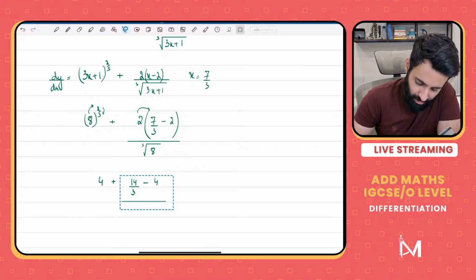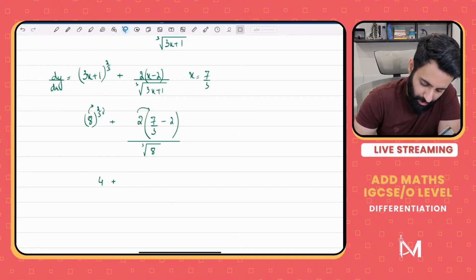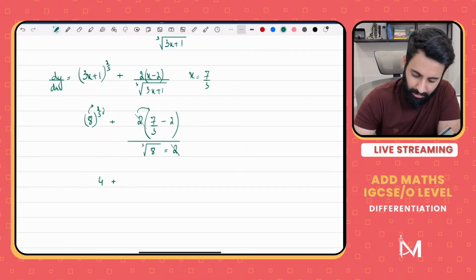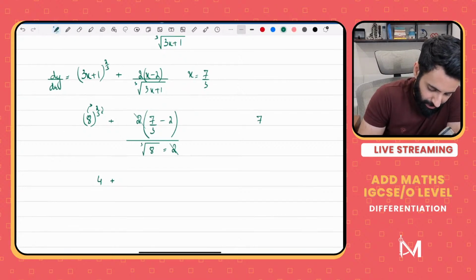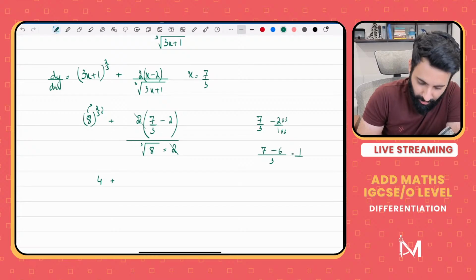I just realized that we can make our life easy. What's cube root of 8 equal to? That's equal to 2, so we can cross out this 2. Okay, we can cross out these 2 with one another, and what we're left with is 7 upon 3 minus 2, which we can work out on the side by taking the LCM. The LCM is going to be 3, so 7 minus 2 times 3, which is 7 minus 6. 7 minus 6 is 1, so 1 upon 3.